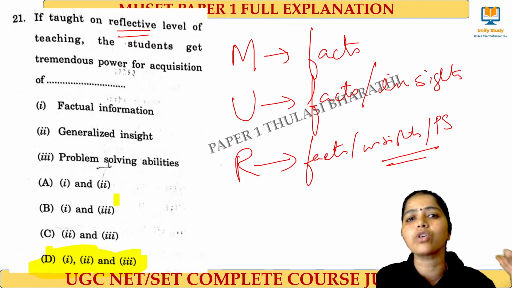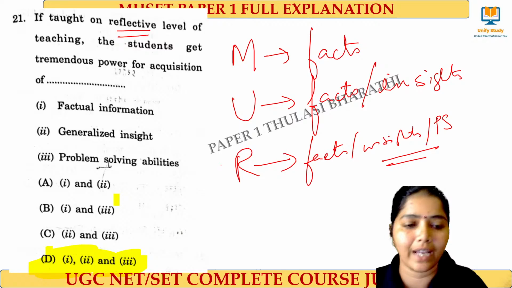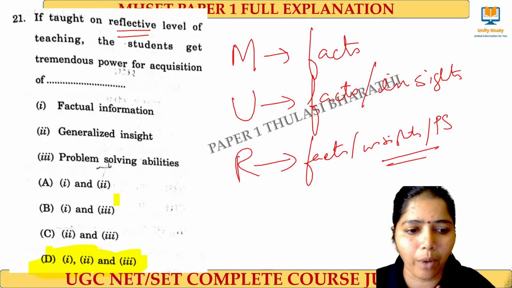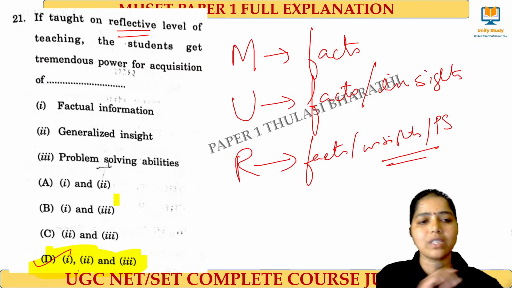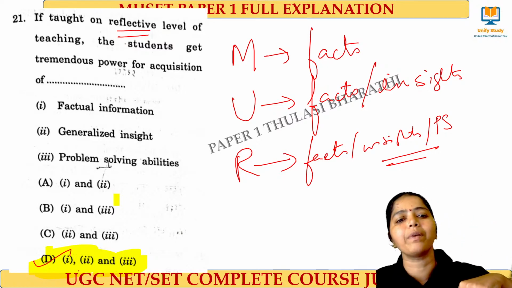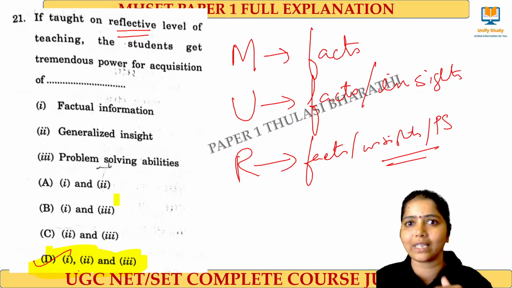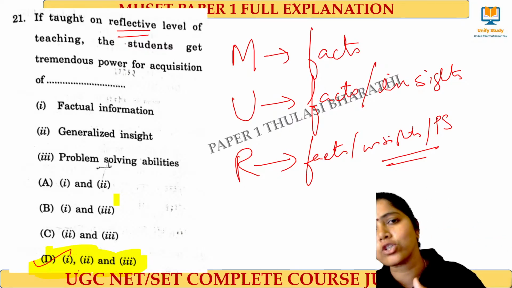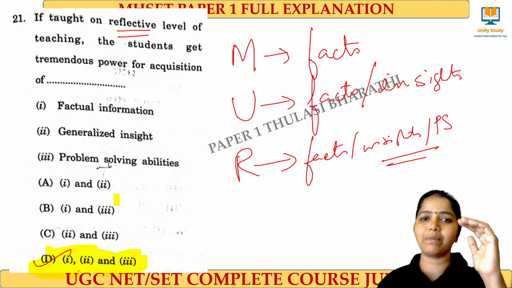The three levels of teaching and learning. Clear? Right. My assumption is option D will be the right answer, because if I want the reflective level of teaching, it means the student should get tremendous power for acquisition of all the things. Fact should be there, insight should be there, and problem solving ability should be there.